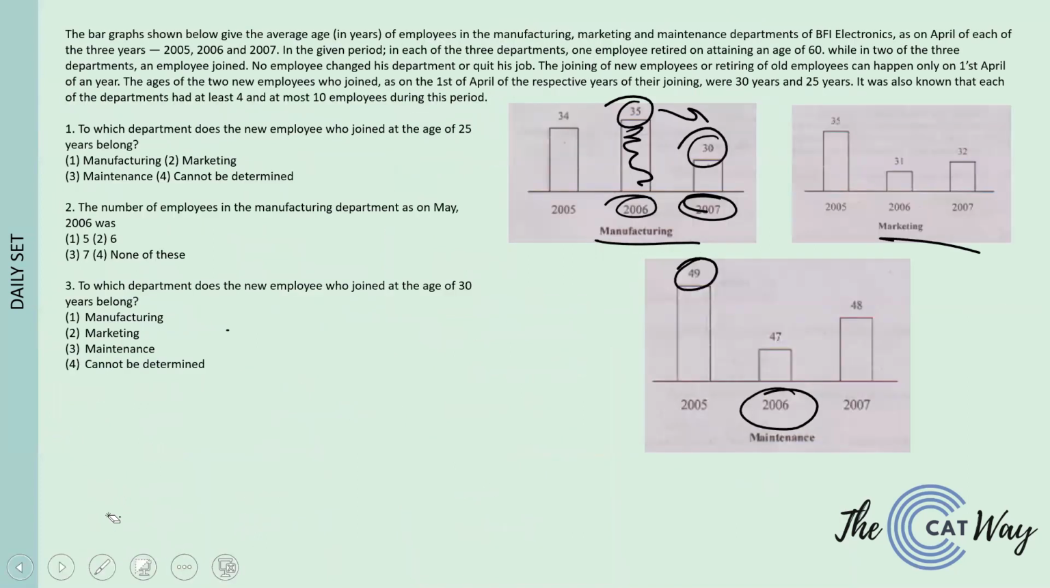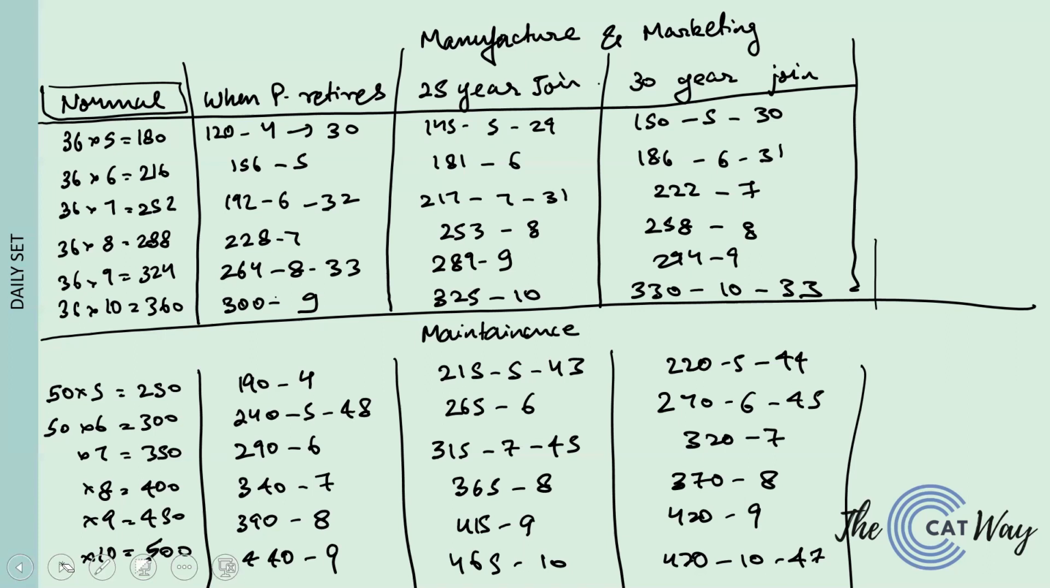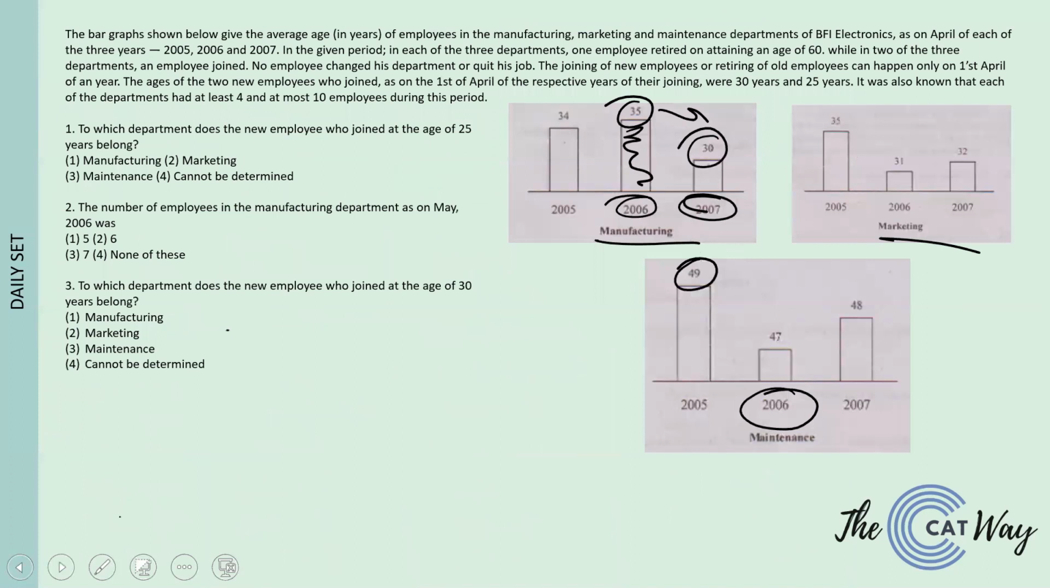Now you see one thing, how will we be determining which case we will be taking, right? How will we determine that? So you see that for maintenance, the average has been reduced from 49 to 47, right? Now you see, just a second guys.